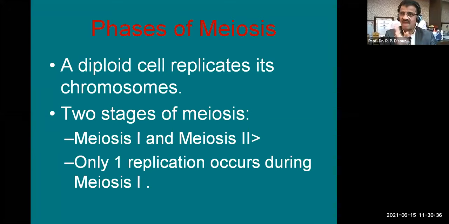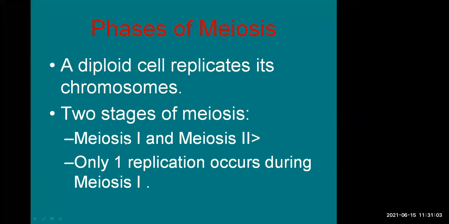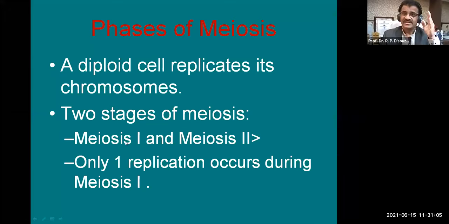Diploid becomes haploid in 2 stages of meiosis. The first is the first meiotic division and the second is the second meiotic division. Only one replication occurs, during meiosis 1. Replication here means reduction, or division, from diploid to haploid cell.